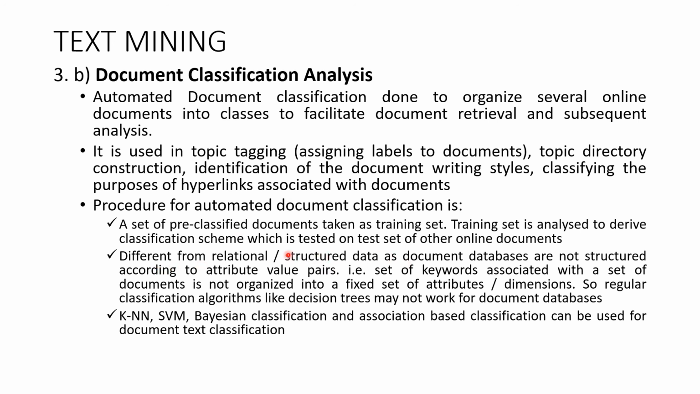This is different from relational structured data. The main difference is that the documents are not RDBMS in nature. Keywords will be there, attributes will be there, dimensions will be there. The data is different because it is semi-structured. For that, regular classification algorithms like decision trees may not work, whereas k nearest neighbor, support vector machine, and Bayesian classification can be used for classifying the documents.